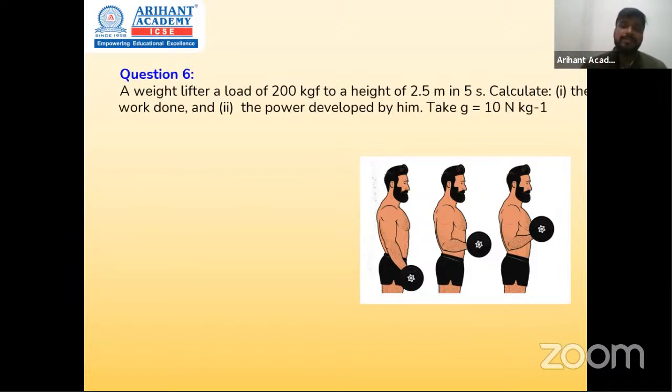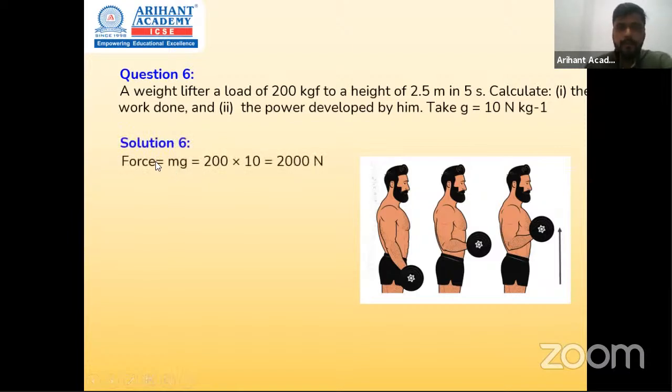Okay, the value of g we have to take 10 instead of 9.8. So that's given, so we can use it. Good for us. So to begin with, what all things are given? We have force again in kgf. Don't forget to convert into Newton every time. So 2000 Newton it becomes. Displacement is nothing but height, which is 2.5 meter, and time given is 5 seconds.